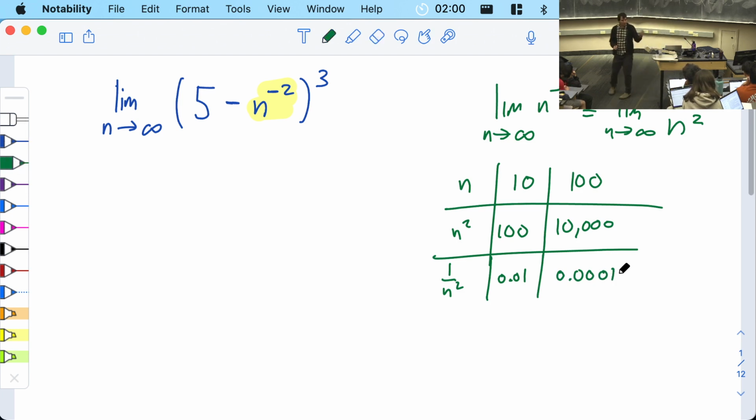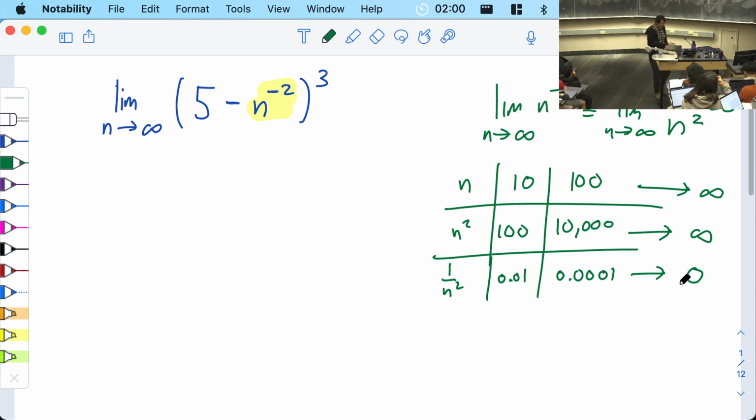So the moral of the story is 1 over n squared is going to 0. The limit is going to be 0. As n gets bigger and bigger, the n squareds get bigger and bigger forever. These go to infinity, and 1 over n squared goes to 0. This limit equaling 0, I just did it sort of from first principles just by thinking about it.